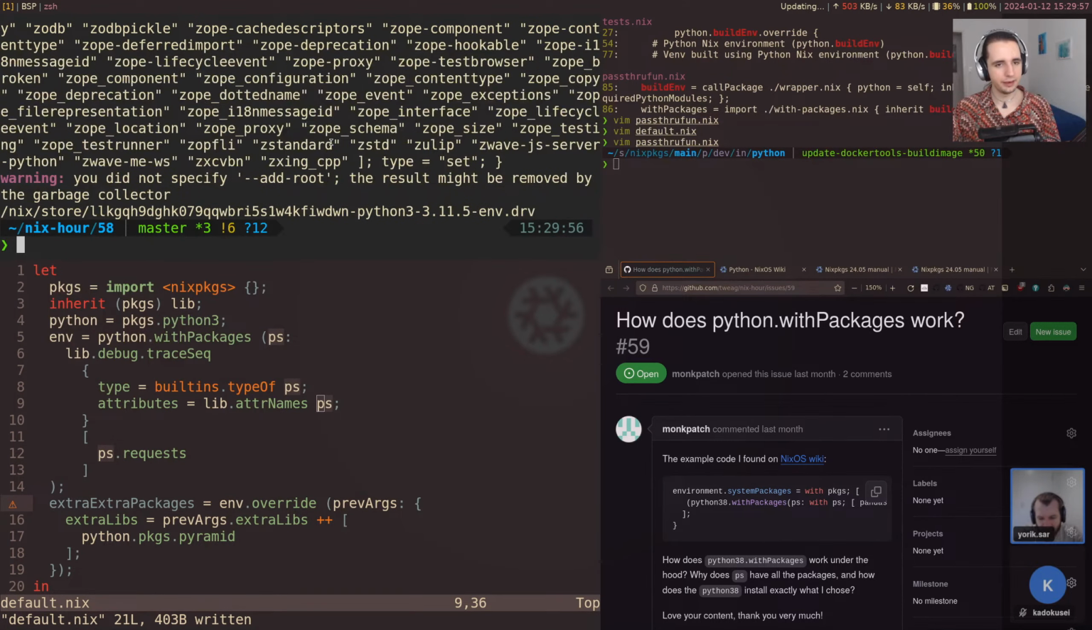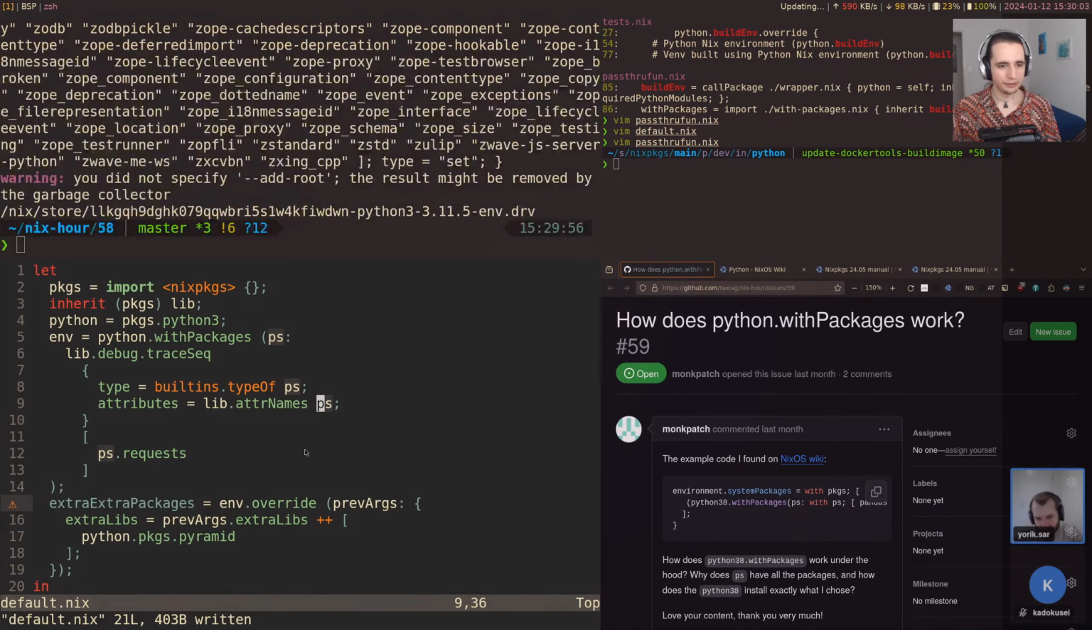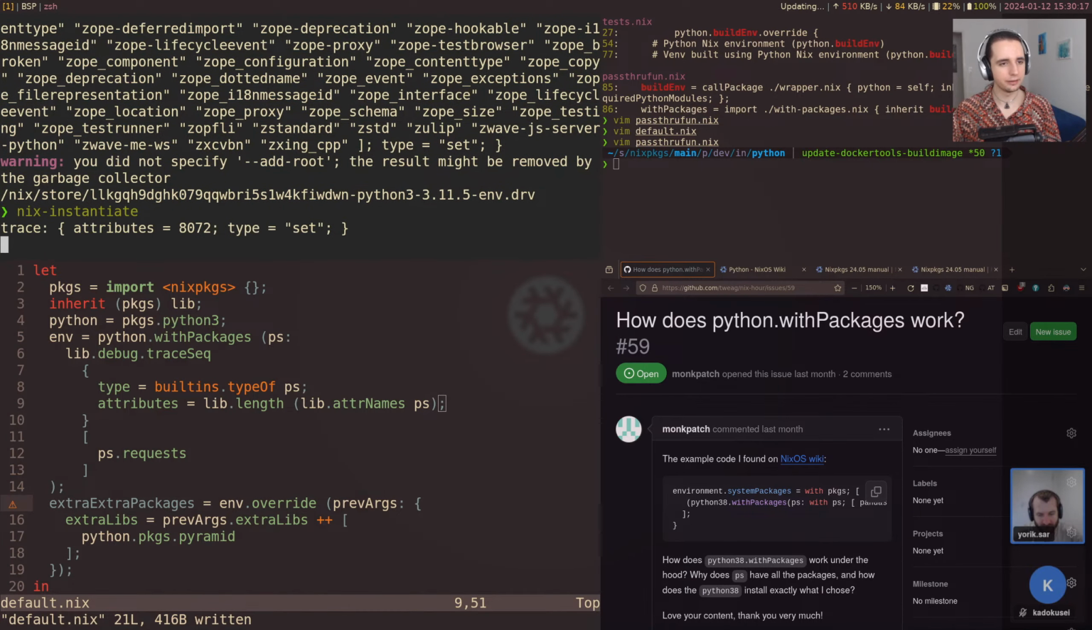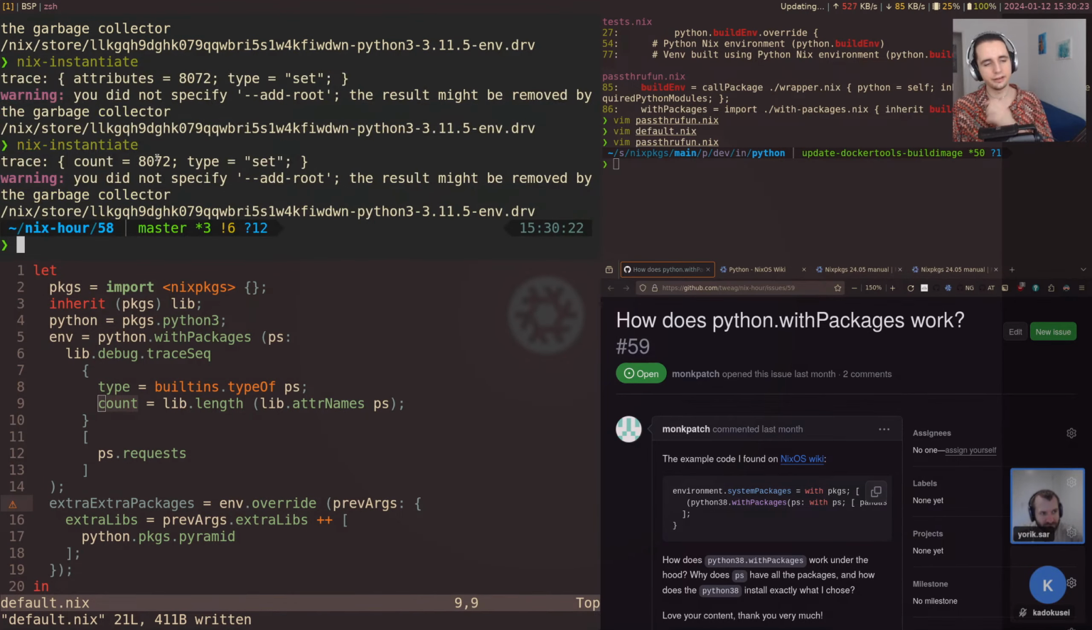Okay, and now we actually get all of these. Okay, so that's a lot. Let's maybe just print the count of these. I believe there is count, but it doesn't really do that. In this case, we just want length. The length of the list. And let's actually change this count. All right, yeah, so this is all the packages, and we can see it's a set.